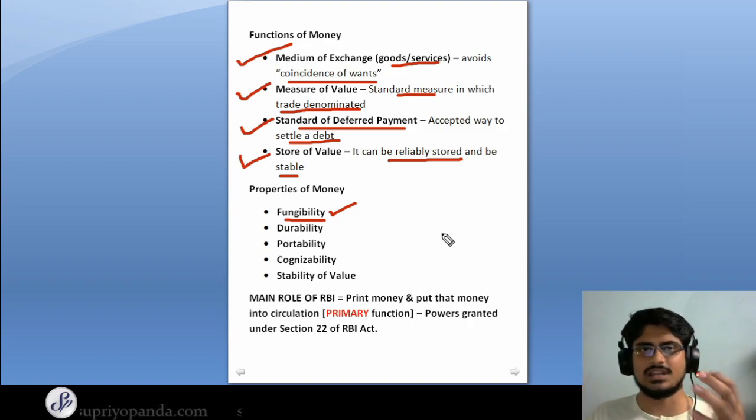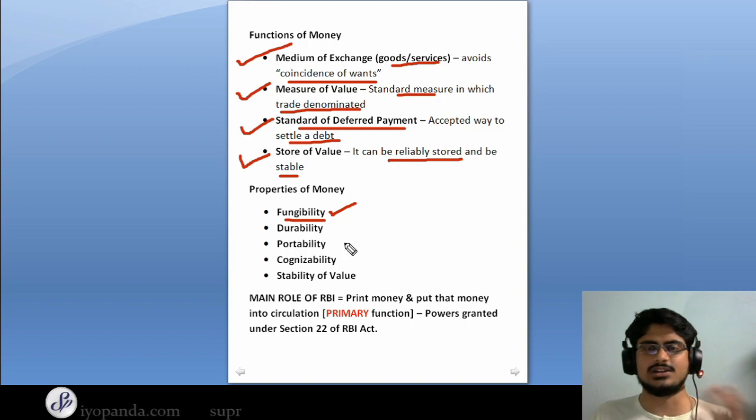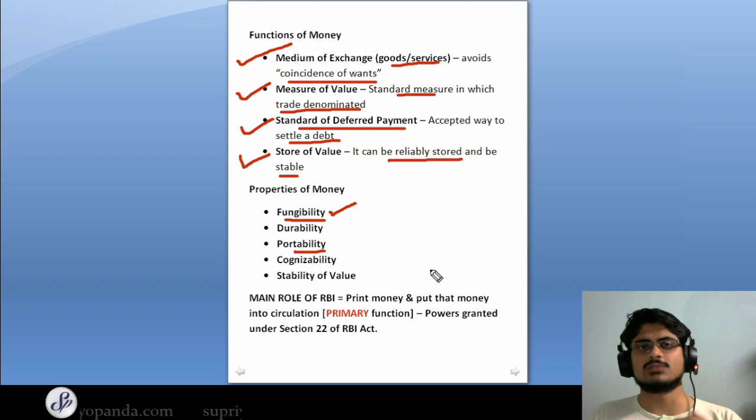So that's the interchangeability aspect. The next thing is durability. Of course, money has to be durable, because if it is not resistant to change, then we cannot store it, right? It has to be sustainable for a long amount of time. If I keep money with me, it shouldn't deteriorate or decompose. That's the durability aspect. And it should also be portable. Portability is very important, because if you had something that you could not easily carry, you could not use it as a medium of exchange so easily, right? And so money is also portable.